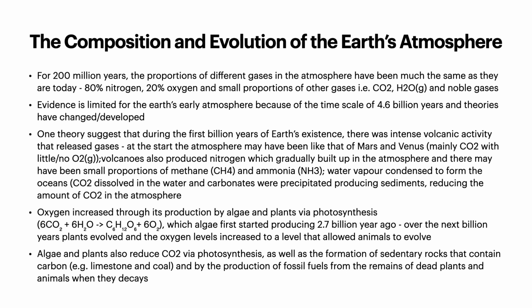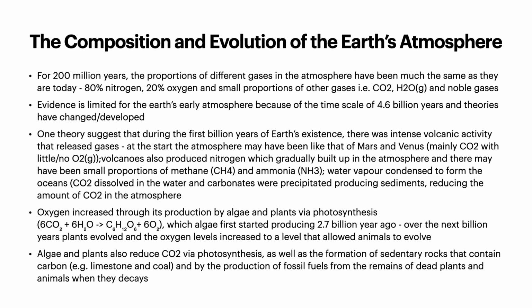So at the start, the atmosphere may have been like that of Mars and Venus, mainly CO2 with little to no oxygen. Volcanoes also produced nitrogen, which gradually built up in the atmosphere, and there may have been small portions of methane and ammonia. Then water vapour condensed to form the oceans. CO2 dissolved in the water and carbonates were precipitated, producing sediments, reducing the amount of CO2 in the atmosphere.